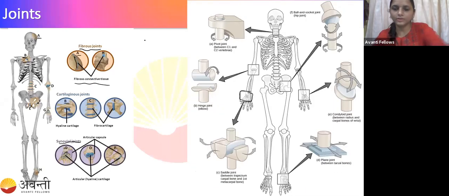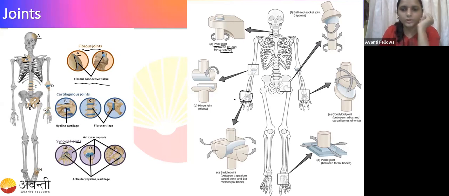Okay, I will explain you in this. So here you can see pivotal joint, right? So pivotal joint is present between the atlas, that is the C1, and the C2 vertebrae. So they may ask you about the atlas also. So that is the pivotal joint.